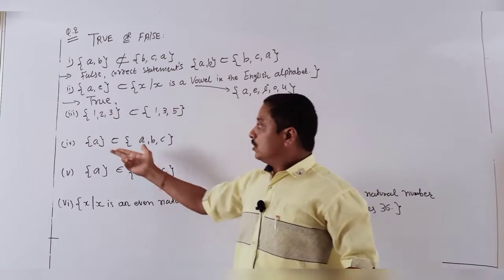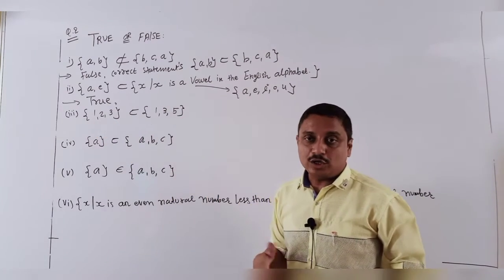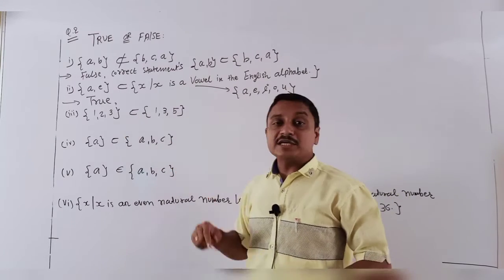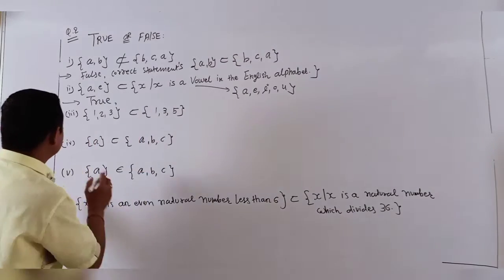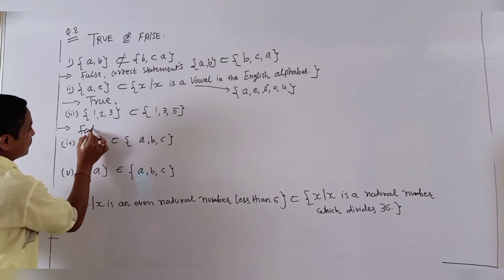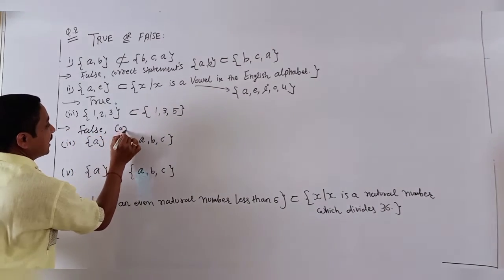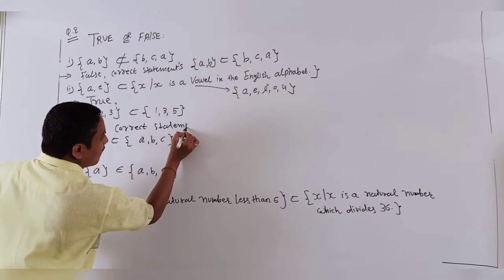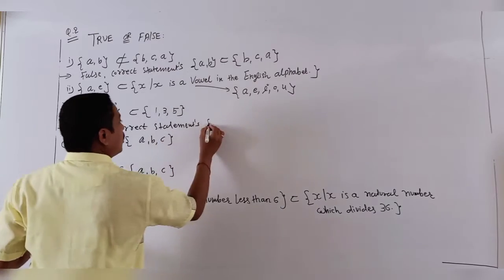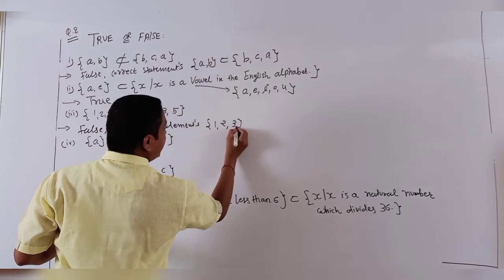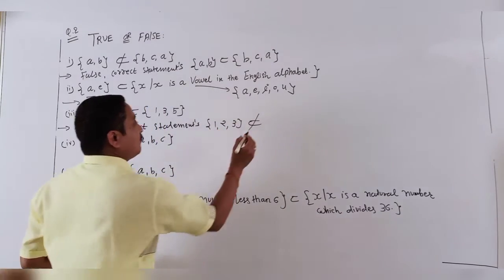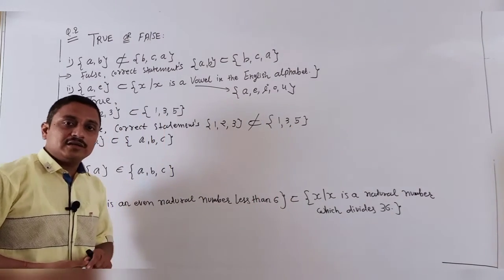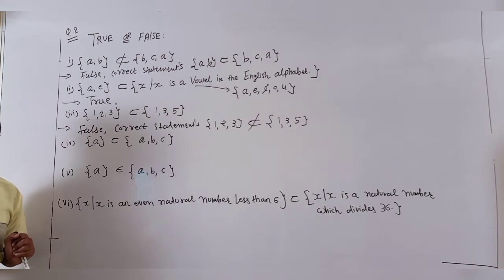Now the third one: 1, 2, 3 present here? 1, 2, 3 are not present. So it is not a subset, but here it is printed as a subset. So my answer is false. And mention the correct statement: {1, 2, 3} is not a subset of {1, 3, 5}. Surely my answer is "not a subset".